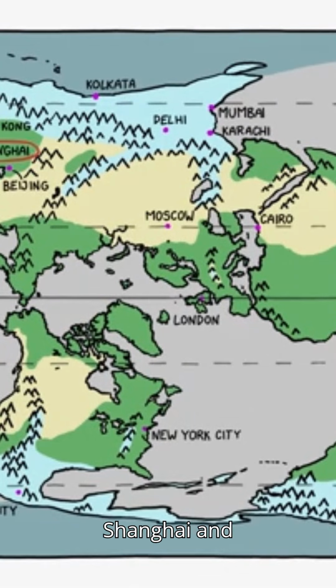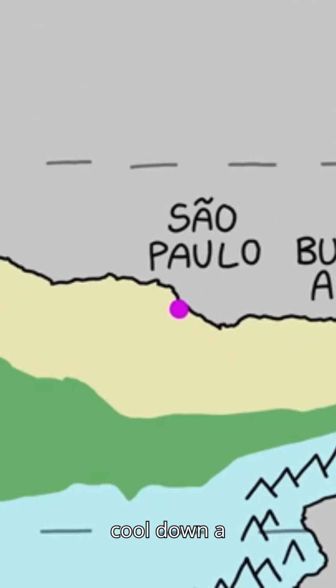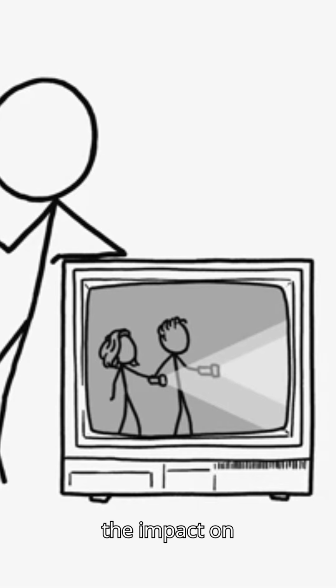Seoul, Osaka, Tokyo, Shanghai, and New York City are among the least affected cities, with climates roughly similar to their previous ones. Sao Paulo and Buenos Aires cool down a little bit. Their climate is somewhere between that of our old New England and that of our old regular England. I mentioned the impact on 1990s cinema. To explain, let's consider one more scenario.